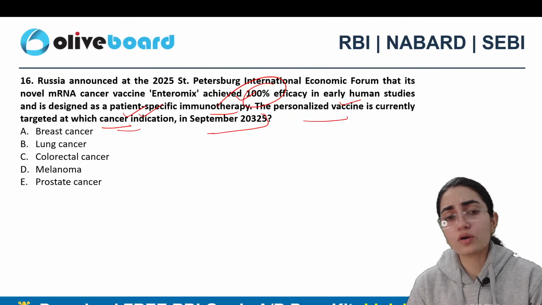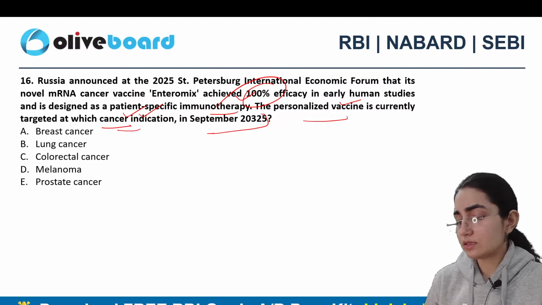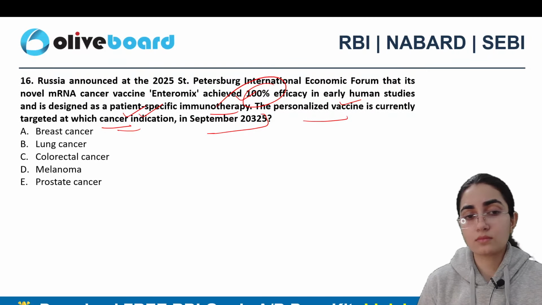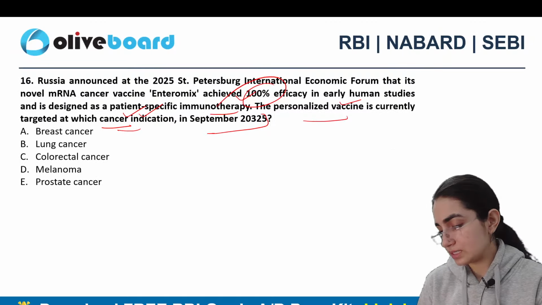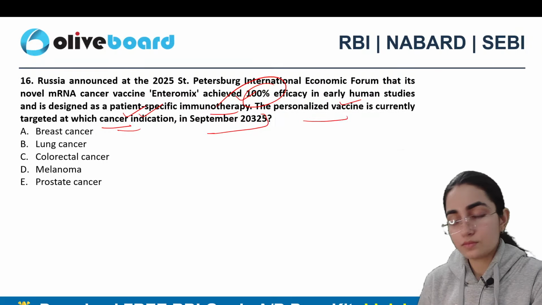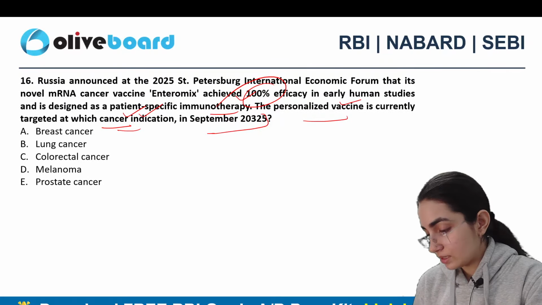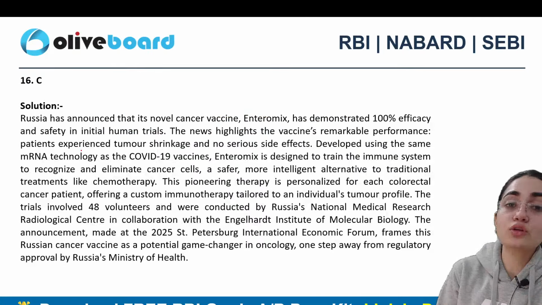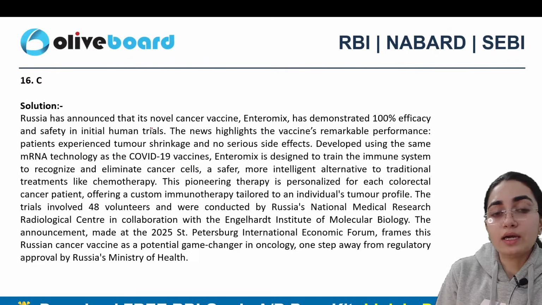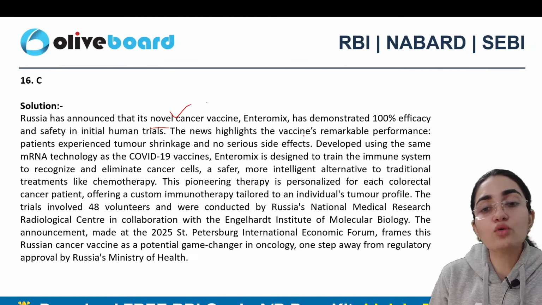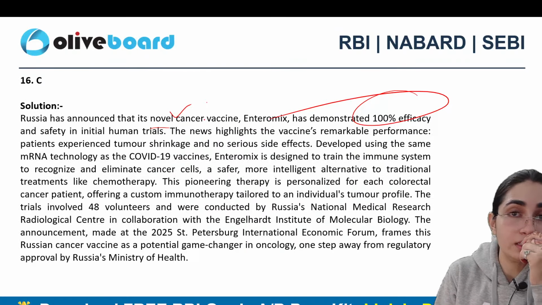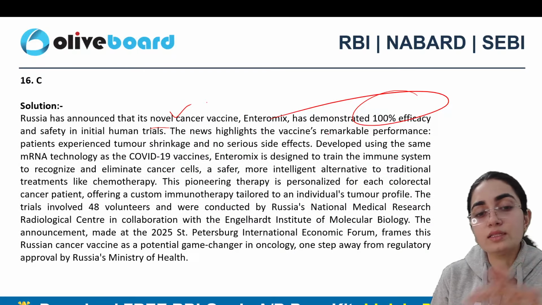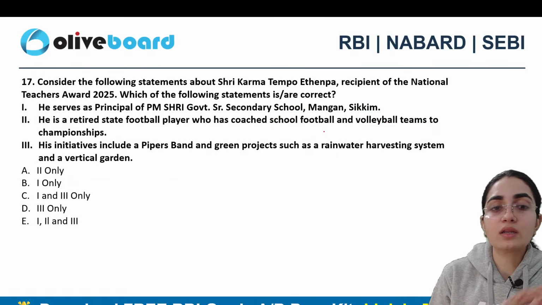16th, A. All right. Anyone else? We also discussed a news item on this earlier. Yes, exactly. Nikhil, exactly is the correct answer. So Russia has announced that its novel cancer vaccine Enteromix has demonstrated 100% efficacy and safety in initial human trials here, right? And this is the correct answer to this particular question.